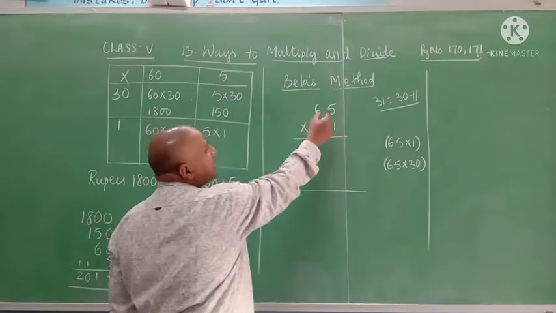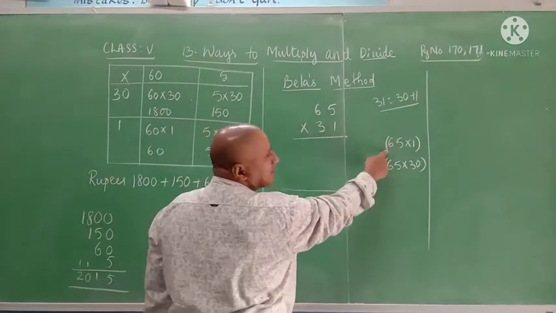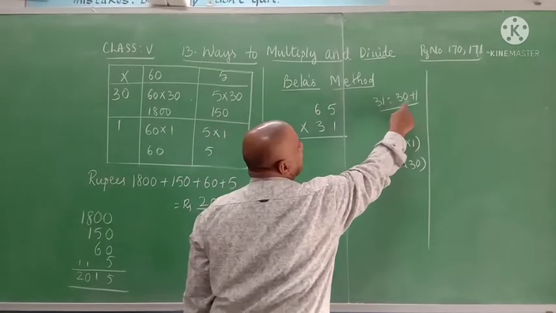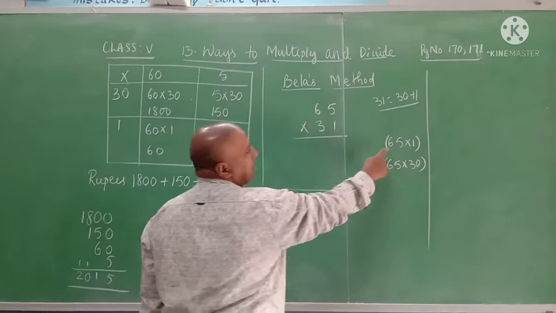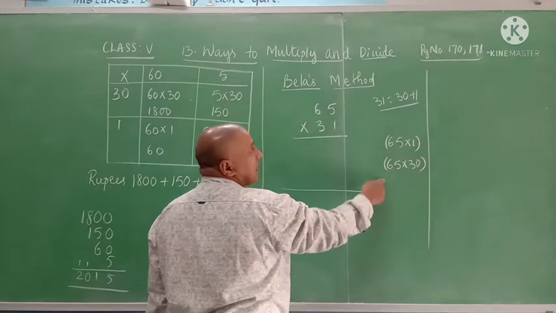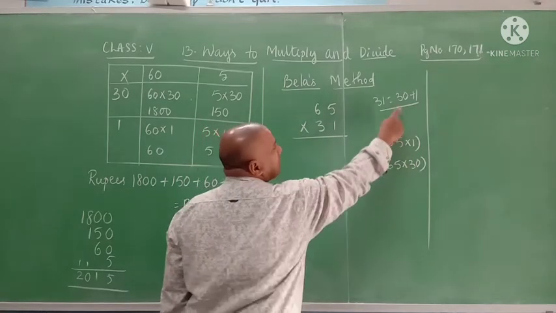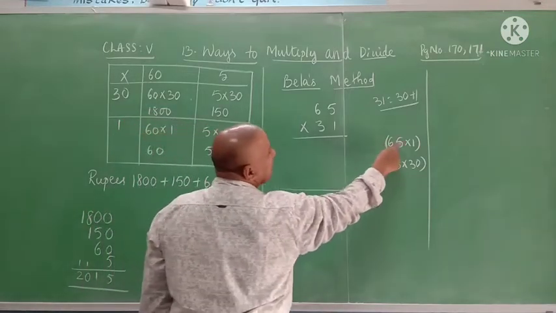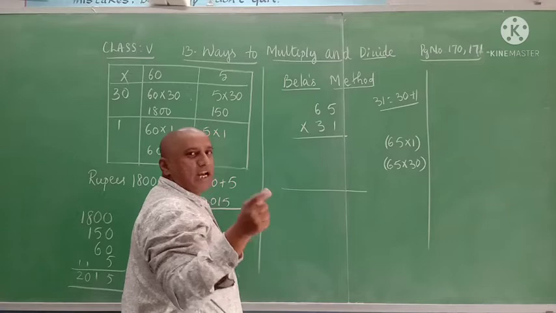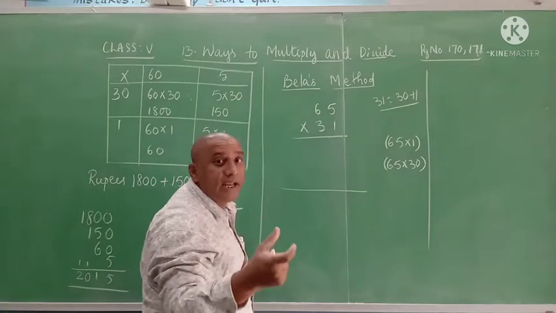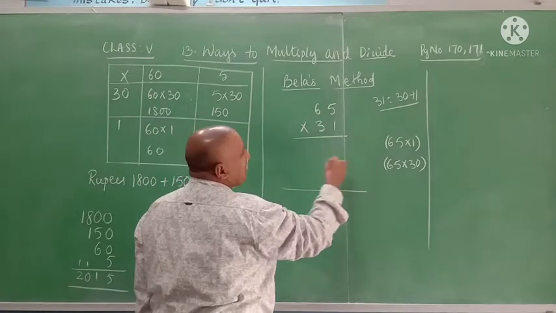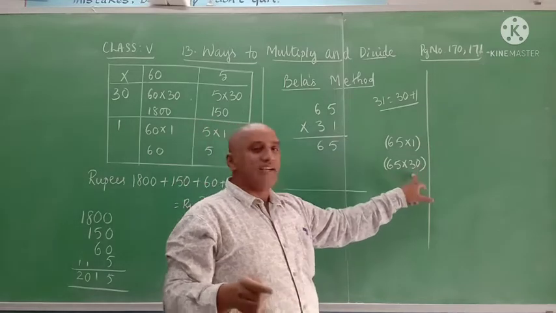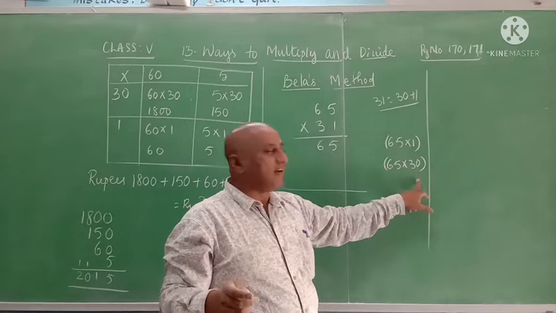Now how did she do 65 into 31? First step, she multiplied 65 with 1, as 31 is 30 plus 1. Then the second one, 65 into 30, the other number. Now when we multiply any number with 1, we get the same number. Therefore 65 into 1 is 65. Now 65 into 30.